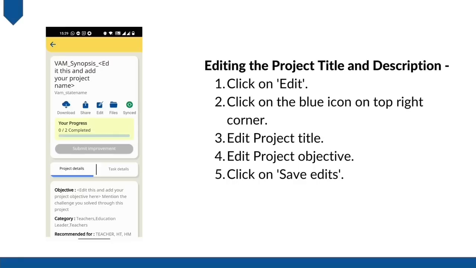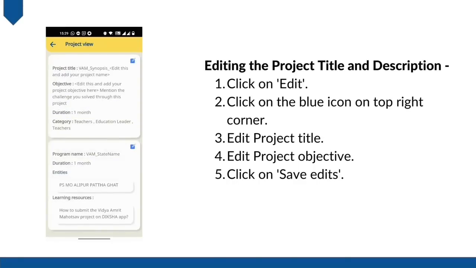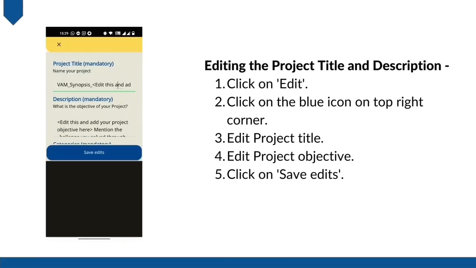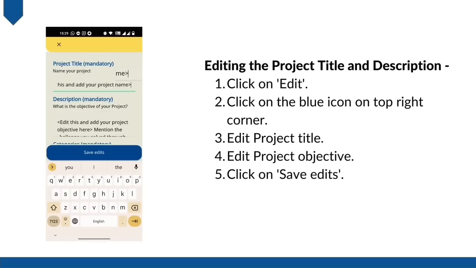For doing the Vidya Amrit Mahotsav project, you are required to edit the project title and objective. Click on the edit icon below the project title and then click on the icon at the top right corner to edit the title and objective. Edit the instruction part and add the title of the innovation project you want to document. For example, if your innovation project is a read aloud activity, then your project title will look like this.